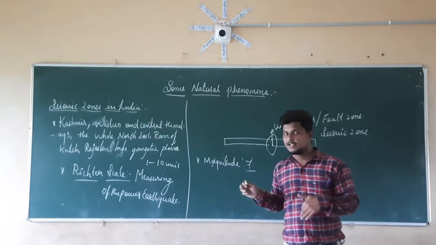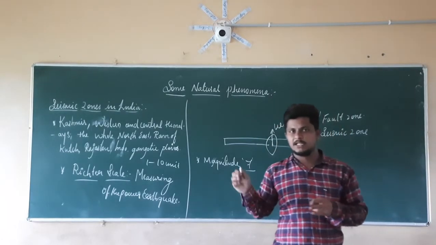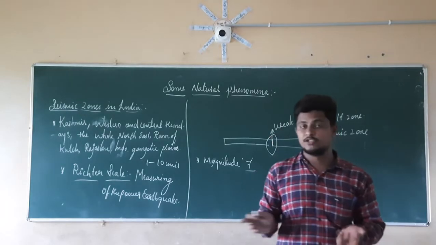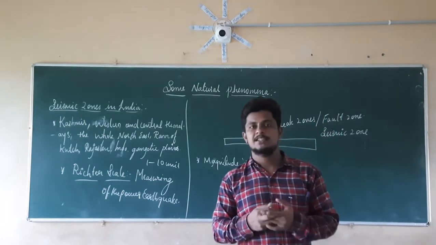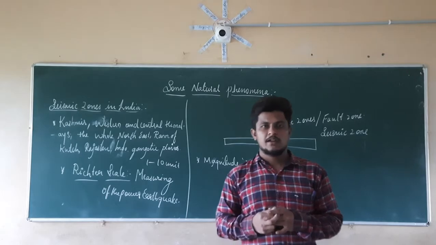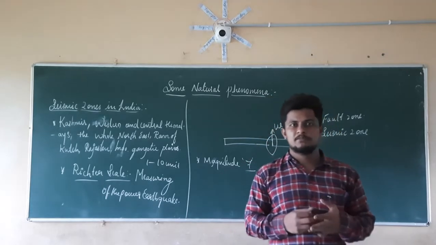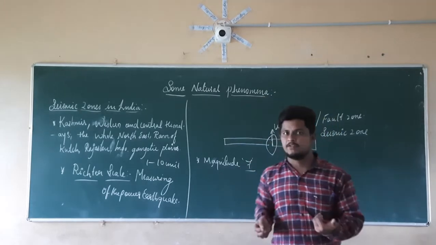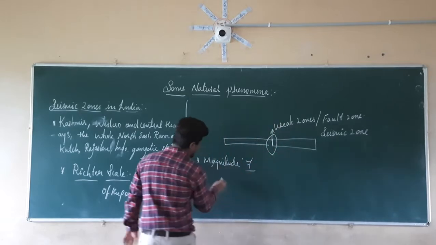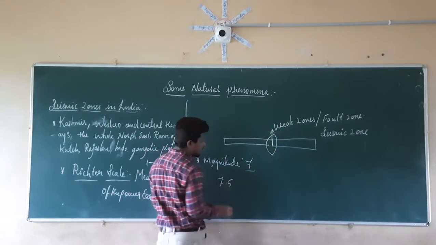Right. So we already discussed 2 earthquakes which happened in India. That is nothing but one is the Bhuj in Gujarat, another one is in Jammu and Kashmir. Right. That Bhuj and Jammu and Kashmir earthquake had a magnitude of more than 7.5 units.